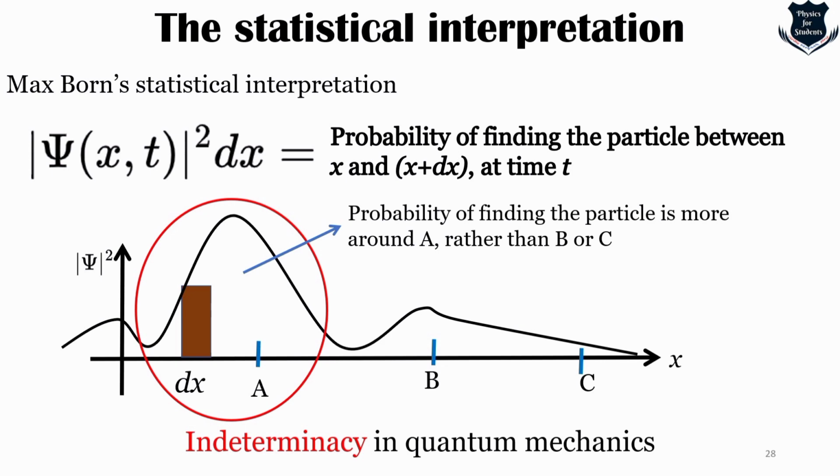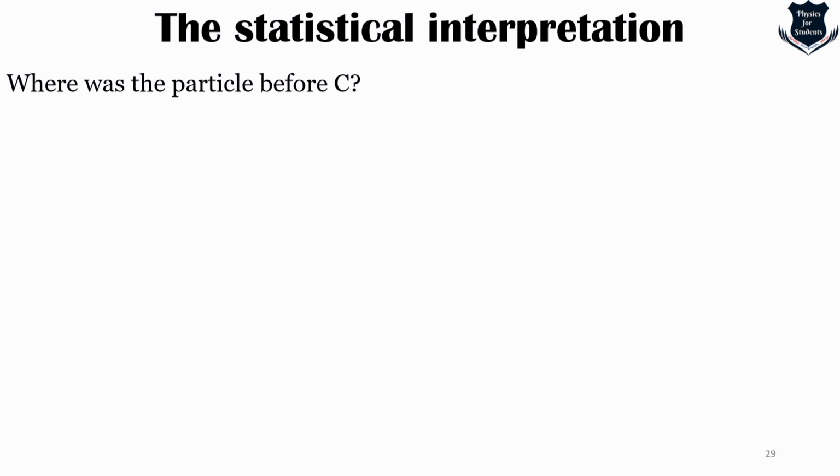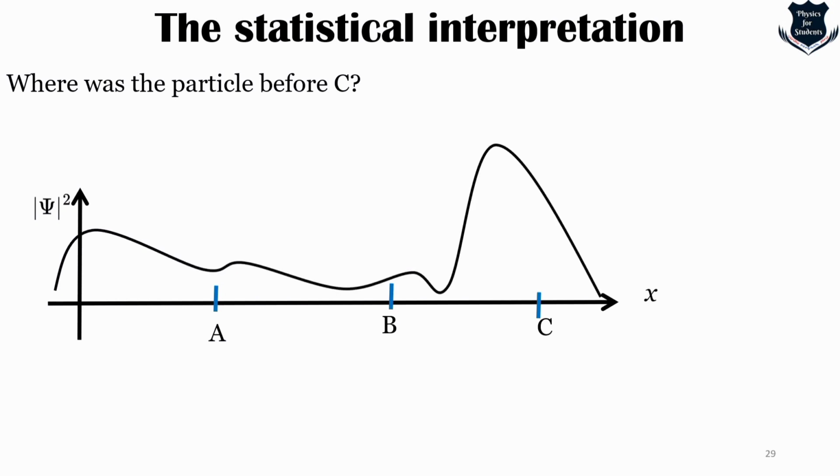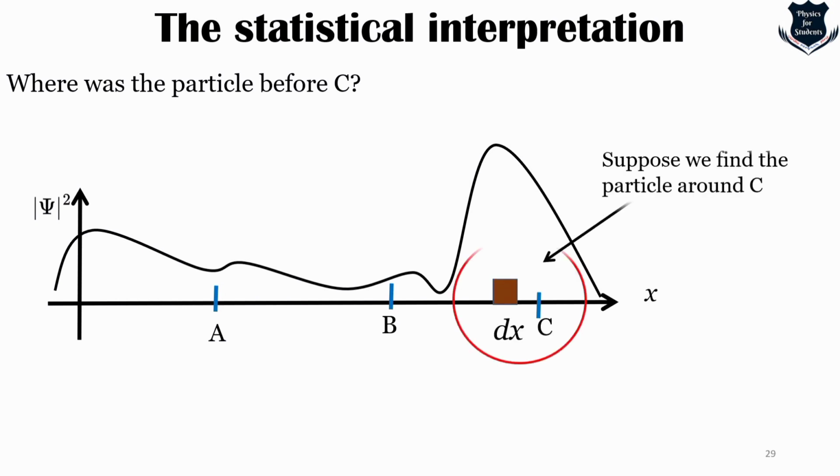Now suppose I do measure the particle and I find it to be at C. Let us draw it again. Suppose we find it at C. The question is, where was the particle just before I made the measurement?